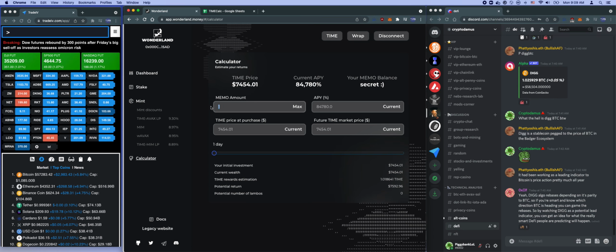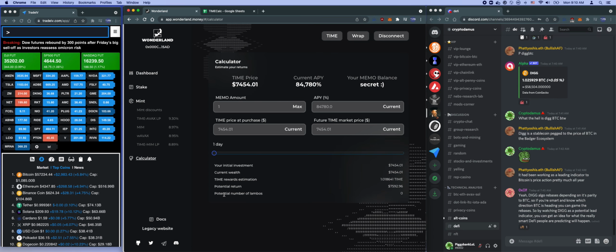So let's say I bought one Time at 74.54. So my total initial investment is $7,454, right? You can also buy 0.5 if you want, or just get a single Time. So let's say my total investment is $7,454 and the APY stays the same. Let's keep that in mind. For now, we want to keep the APY the same and the price of Time the same. So here you've got a slider down here. It tells you what your return looks like after X amount of time.